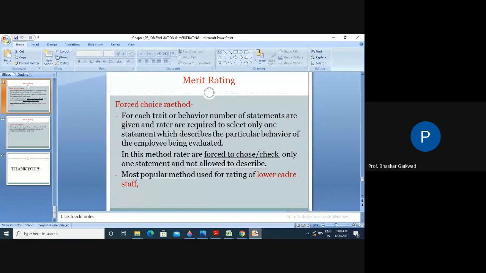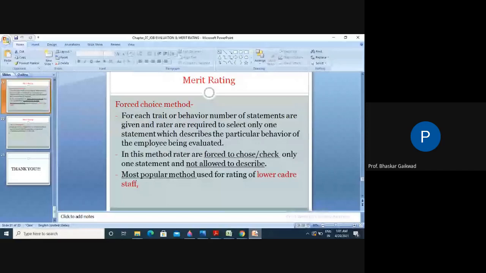In this method, the rater is forced to choose and check only one statement. It is the most popular method used for rating lower-level staff, meaning peons and workers on machines. They are asked to write statements while evaluating performance.